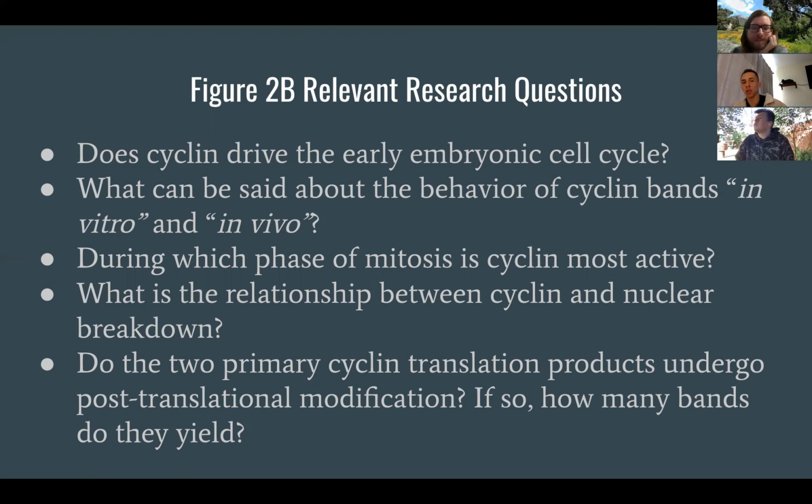What is the relationship between cyclin and nuclear breakdown? And do the two primary cyclin translation products undergo post-translational modification? And if so, how many bands do they yield? We expect the cyclin bands in vitro to be identical to those in vivo, as well as the levels of maturation promoting factor (MPF) and histone H1 kinase activity to be closely correlated.